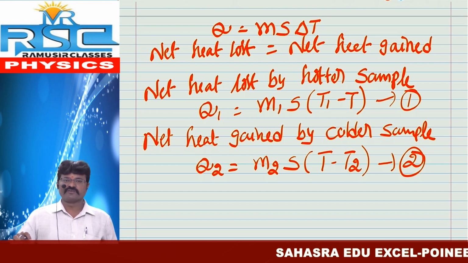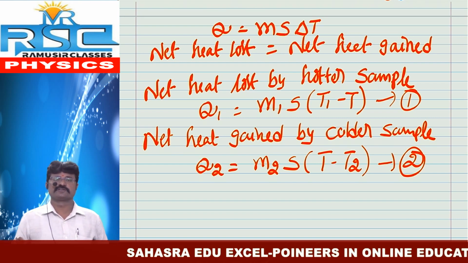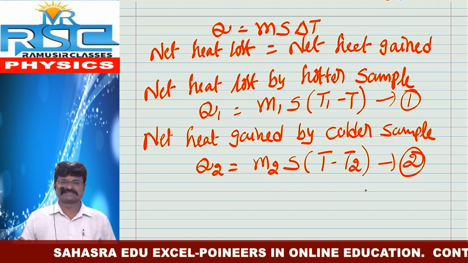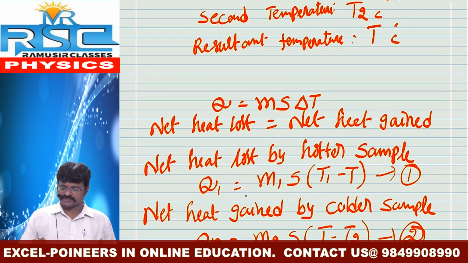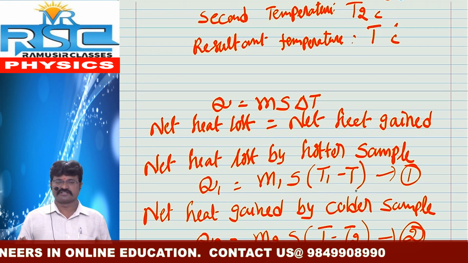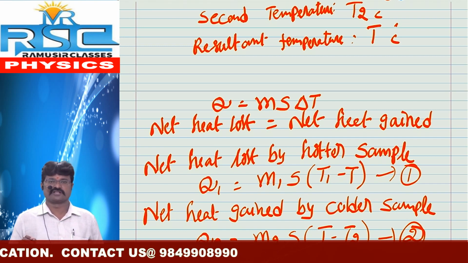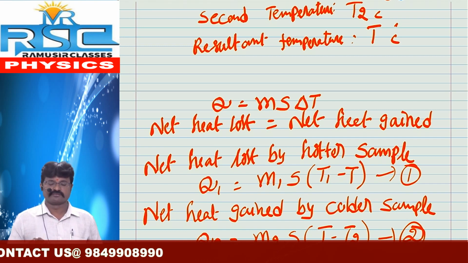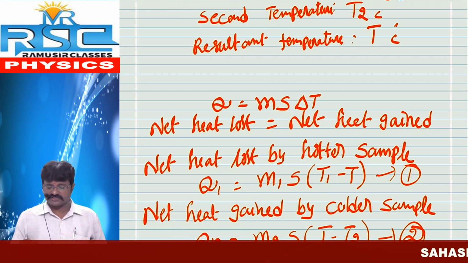So with the help of these two equations, the first equation and the second equation, we will get the resultant temperature. Once again, how do we get Q1 is equal to M1 S (T1 minus T)? It is by using Q is equal to m s delta T. Here Q equals Q1, m equals the first mass M1, S equals specific heat, and delta T means change in temperature.